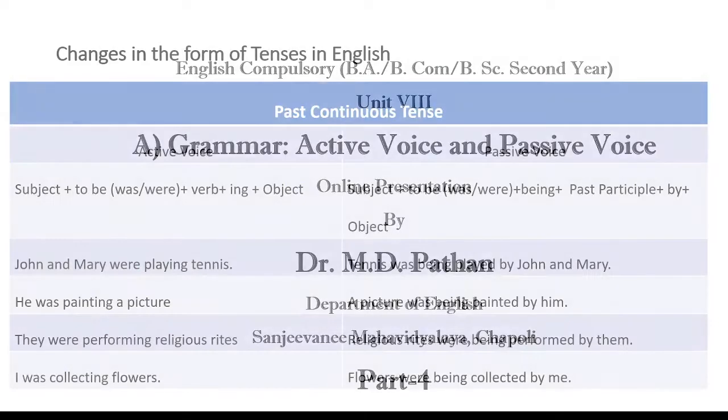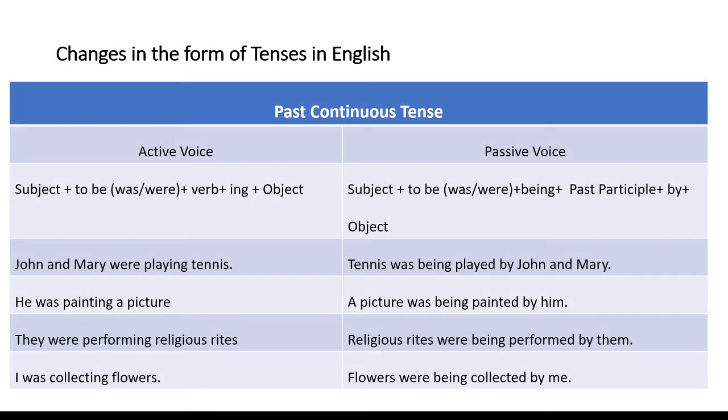Today we are going to study transformation of active voice into passive voice with past continuous tense. The structure of a sentence in past continuous tense is subject plus to be, either was or were, plus verb plus ing plus object.